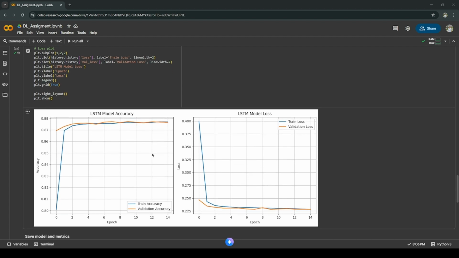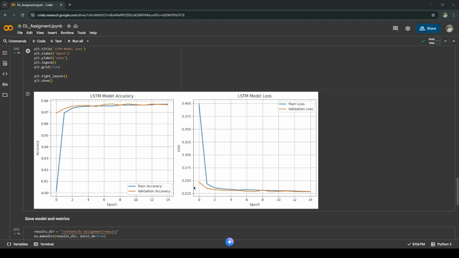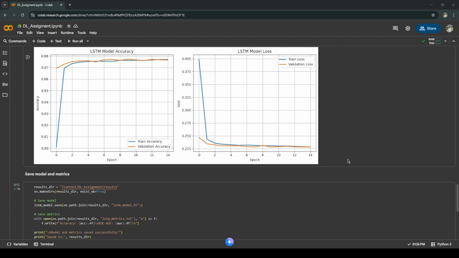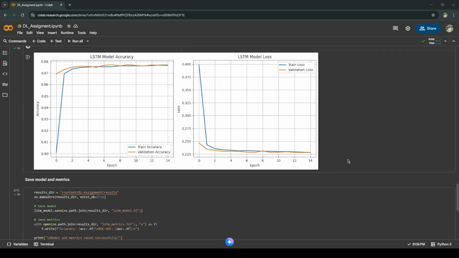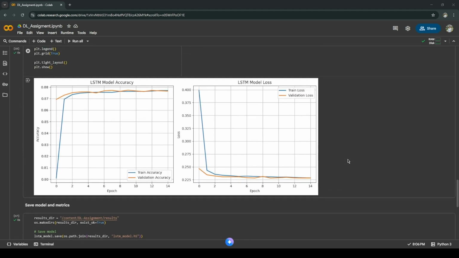The graphs show that both training and validation accuracy stabilize around 0.88 and the loss decreases smoothly, indicating good learning and minimal overfitting. Overall, my LSTM model performed very well for this dataset, showing strong predictive power. That's all about my model.